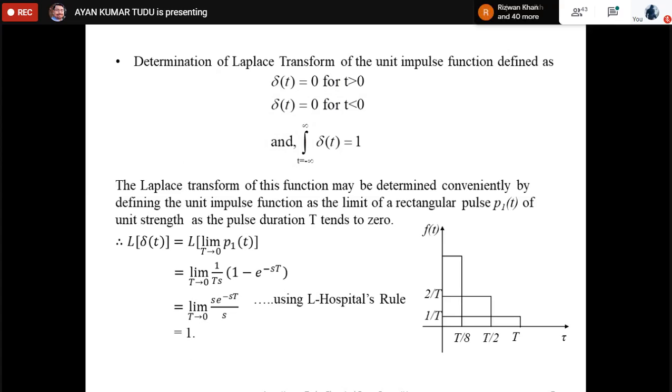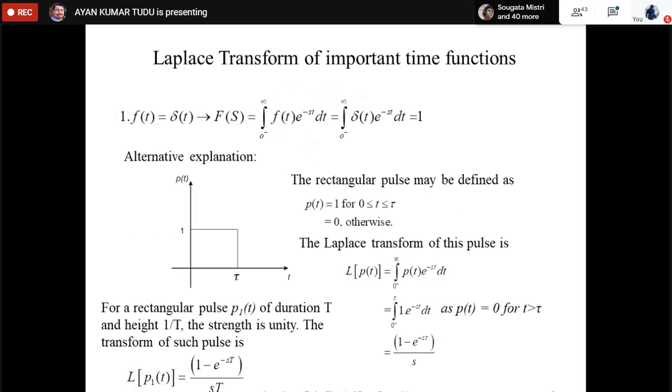function as the limit of a rectangular pulse p1t of unit strength as the pulse duration capital T tends to 0. As you can see from the right hand side of the figure, as capital T tends to 0, the height of this function increases to infinity, but the area within that particular curve is always 1. So the Laplace transform of this limit of p1t, the expression is this one.